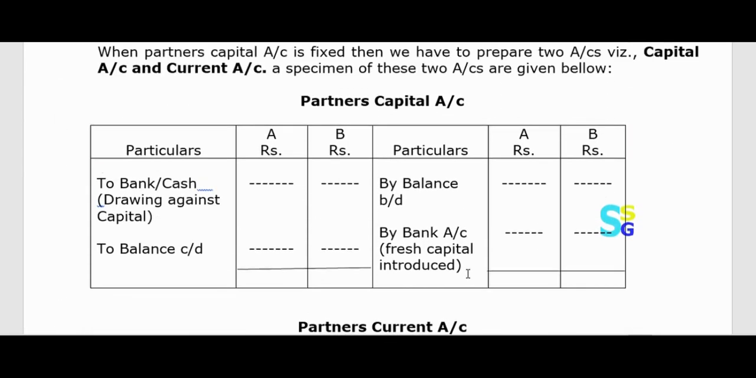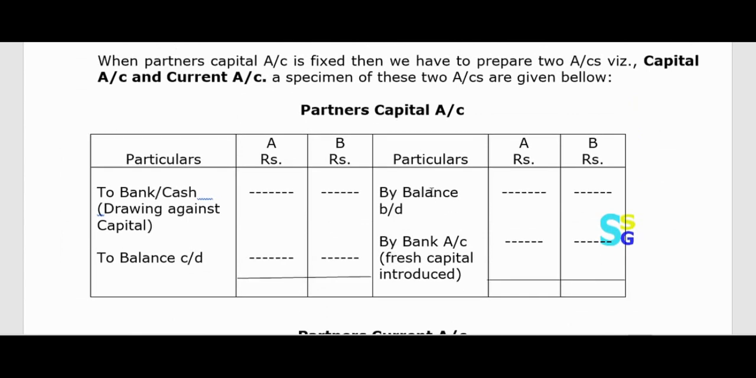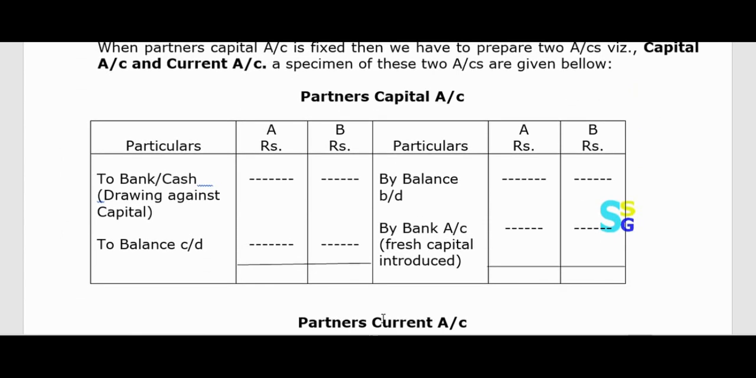In this regard, we have to keep one thing in mind, that when we prepare the fixed capital account, then we will always have this by balance BD. It cannot be to balance BD. Always we have a credit balance of capital. When we prepare fixed capital account, we always have a credit balance of capital. It cannot be a debit balance of capital.